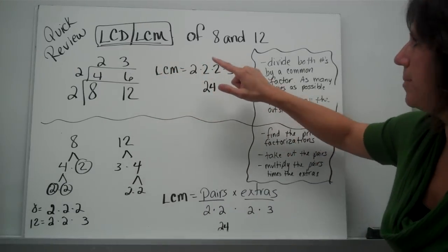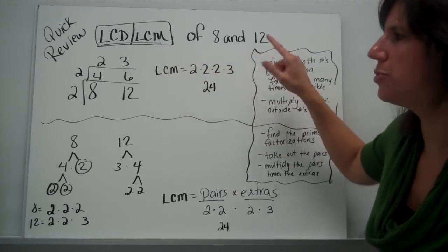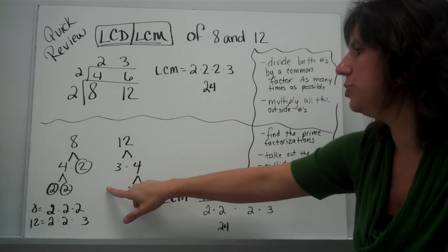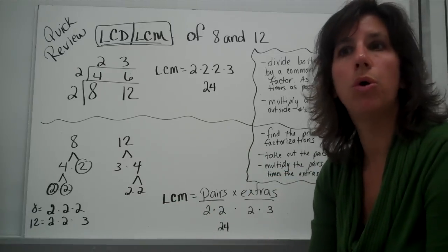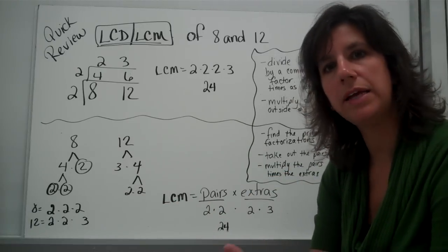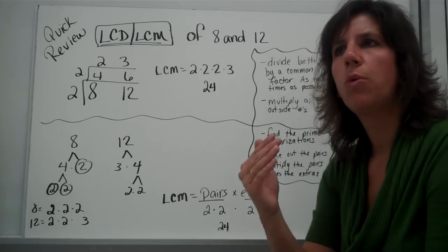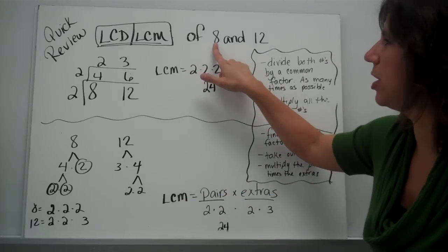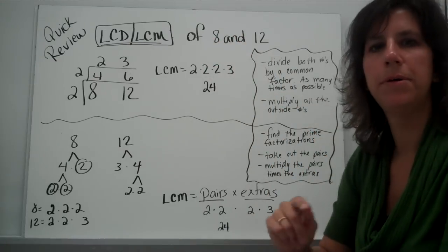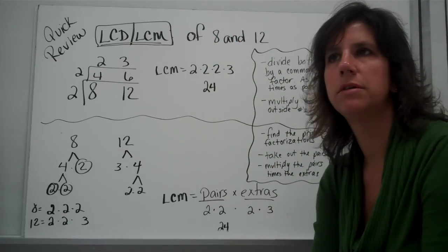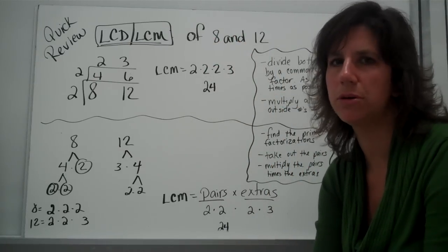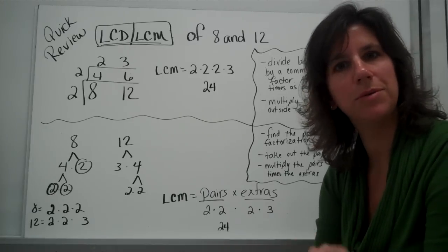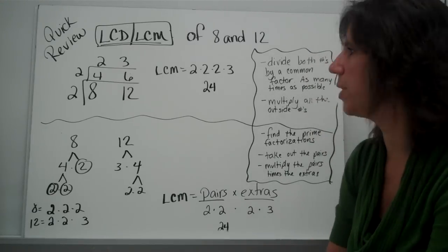You're going to take the two denominators, and let's just say it happens to be 8 and 12. What you're going to do is either the ladder method, or you can do the factor tree method, or you can think about your fact families for 8 and 12 and think through when 8 and 12 meet up in your fact tables. I usually take my smaller number and multiply up. 8 times 2 is 16. 12 doesn't go into 16. 8 times 3 is 24. 12 does go into 24. So that can work as well.